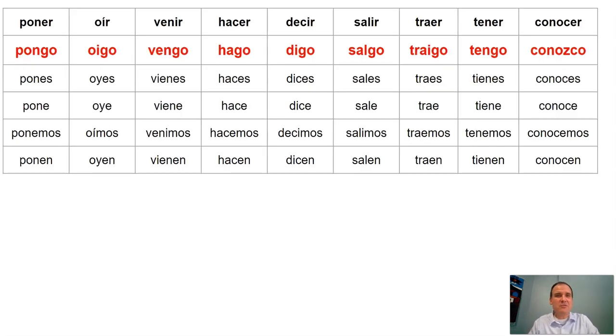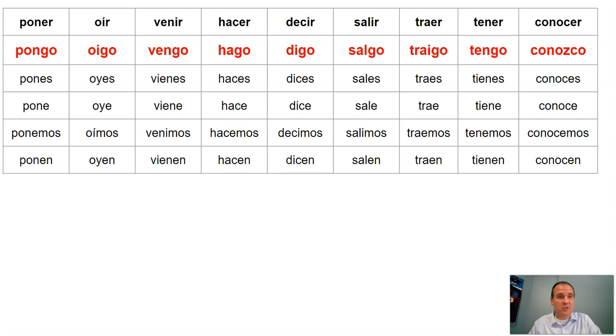But I just wanted to remind you that there are some verbs, we often call them the yo-go verbs, that have irregular conjugation or different conjugations just in the yo form. Let's use poner as our model. That's one of the verbs we've been studying this chapter with poner la mesa. We conjugate poner, as you can see on the screen. The yo form is pongo, and then from there it's pones, pone, ponemos, ponen. But that yo form has the go on it. It's an irregular yo form.